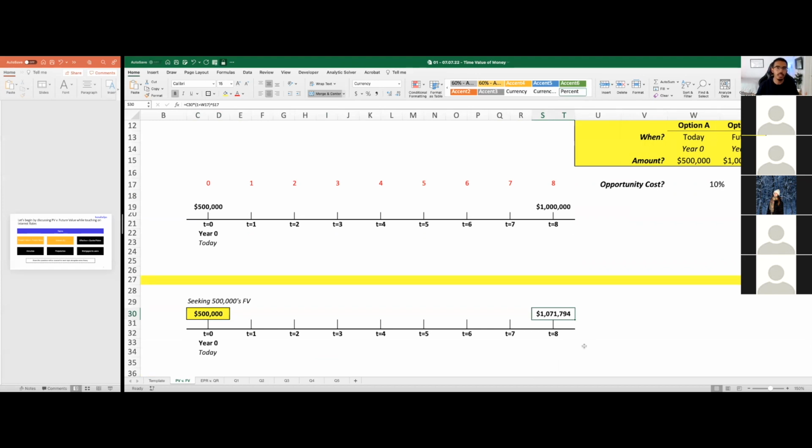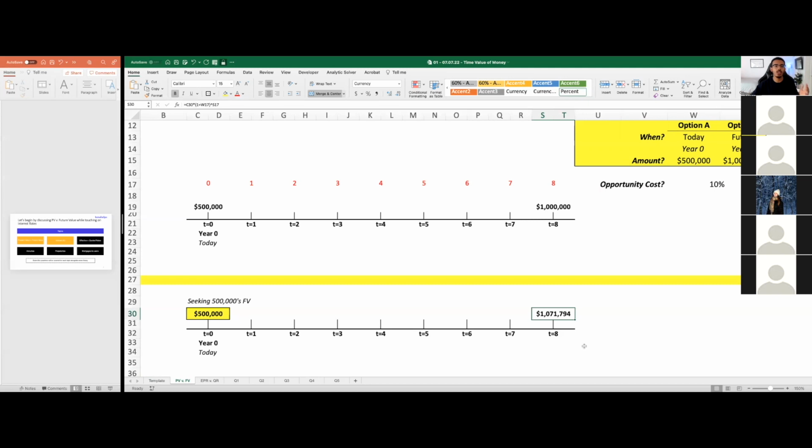Why is that? It's because we invested our money every single year and we took the interest that we made, added that back to our principal, and reinvested it year to year up until year 8. So obviously, $1,071,794 is bigger than the $1 million that we were going to expect at year 8. And for that reason, it seems like option A was the better decision.